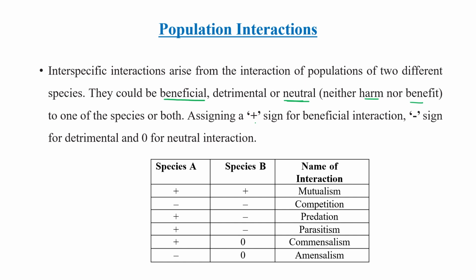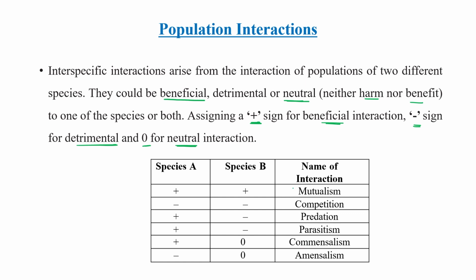We can assign a plus sign for benefit, a negative sign for detrimental, and 0 for neutral interaction. On the basis of this, we can classify the kinds of interaction between individuals.